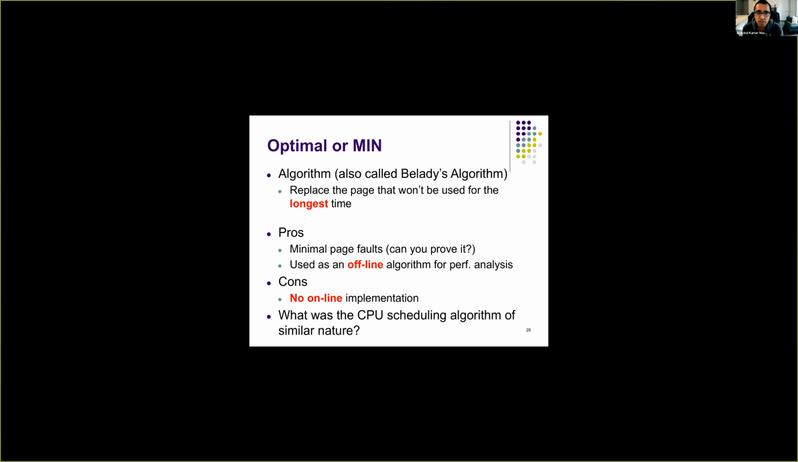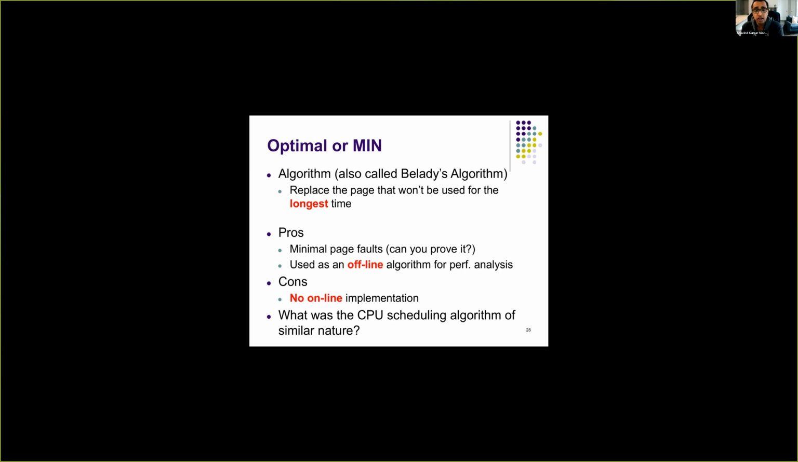Because of this, this algorithm is only used as an offline component to compare performance. Whenever you implement a page replacement policy, you always compare with the optimal page replacement policy and see how well you perform against the ideal. So this MIN, or optimal, algorithm serves as a good yardstick to compare page replacement policies.